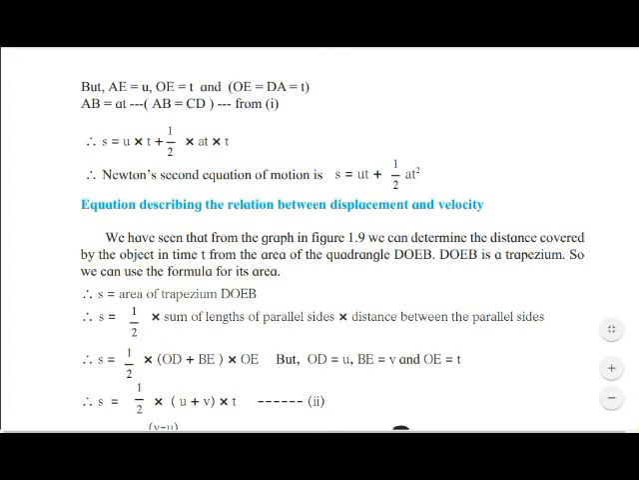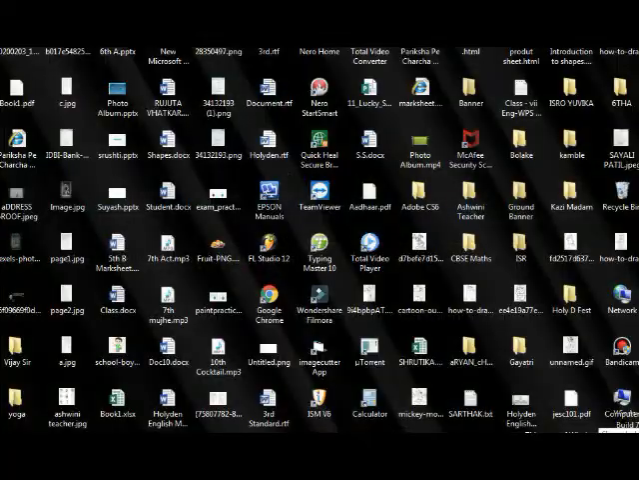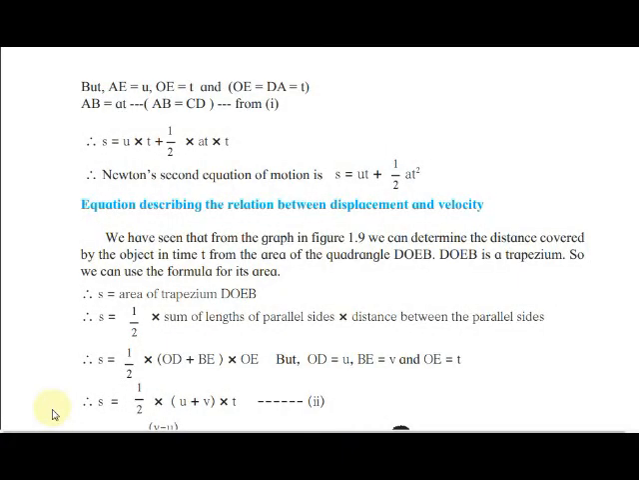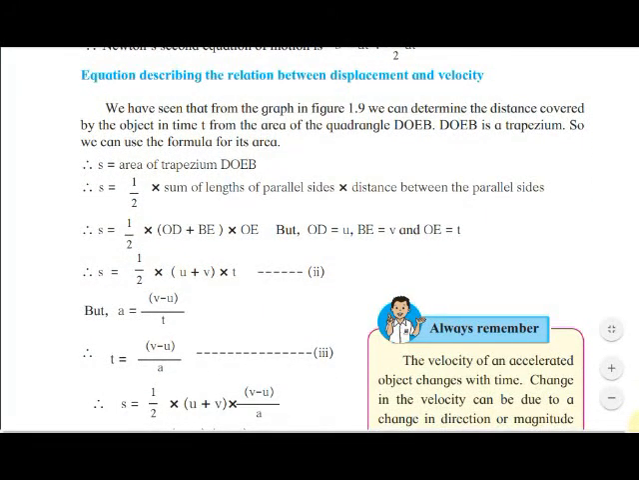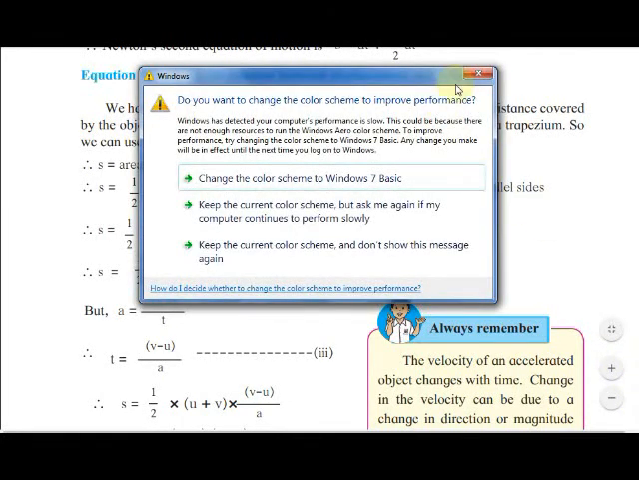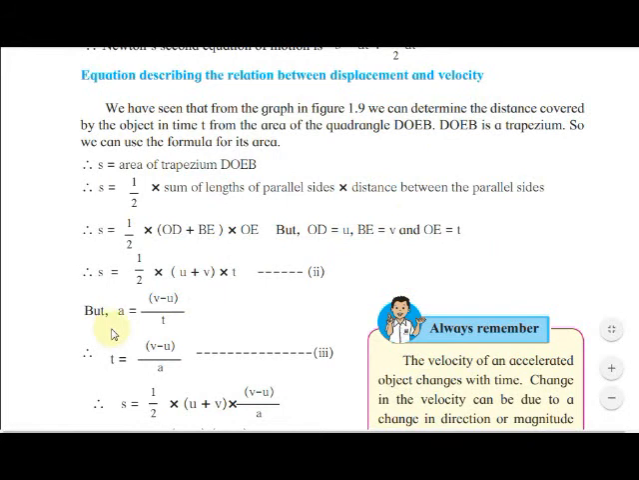S is equal to 1/2 multiplied by OD plus BE. But OD is equal to U, BE is equal to V, and OE is equal to T. S is equal to 1/2 multiplied by U plus V multiplied by T. Then what will come? S is equal to 1/2 (U plus V) multiplied by T. A is equal to what? V minus U upon T. So T is equal to V minus U divided by A.